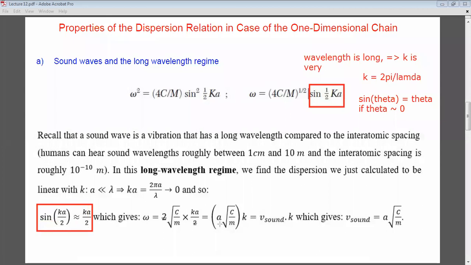This will be equal to a square root of C over M times k, which gives me v_sound times k. Here you have to remember that v of sound is equal to omega over k, and this is what I got here. I have omega equal to square root of C over M times k times a, so it is a square root of C over M times k. So omega over k is v of sound, and the speed of sound is a square root of C over M.